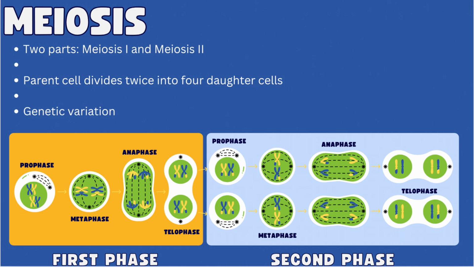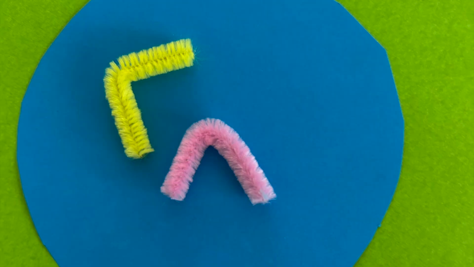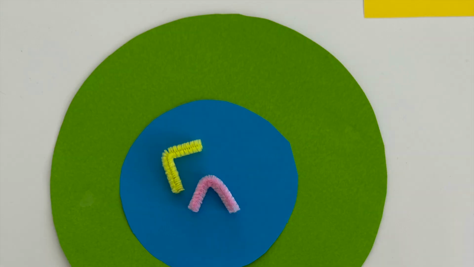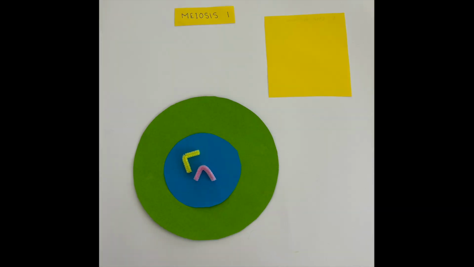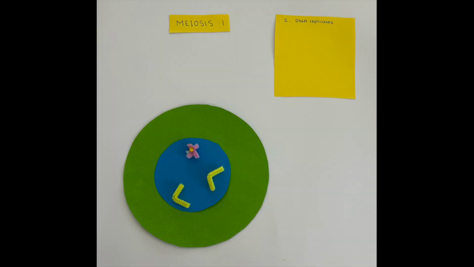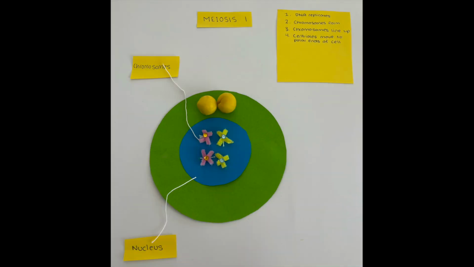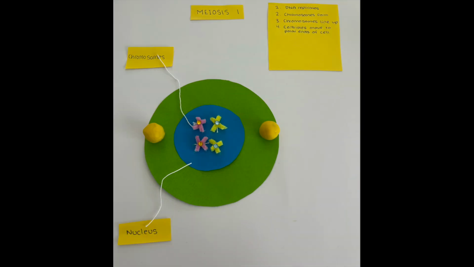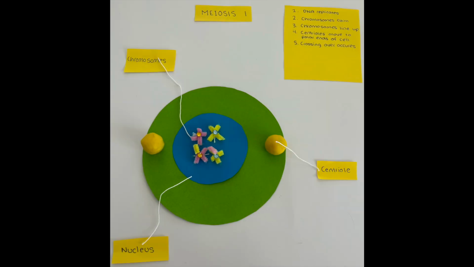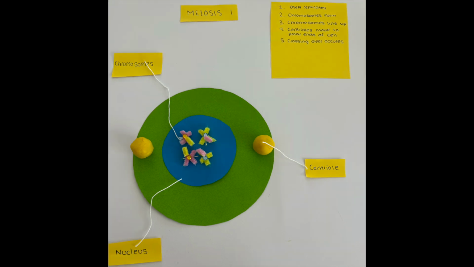Let's begin with looking into meiosis 1. DNA replicates in the form of chromatin. The chromatin begins to shorten and thicken to form chromosomes. Next, the chromosomes line up in homologous pairs, one chromosome inherited from the father and one from the mother that code for the same genetic information. These pairs line up in a random order called independent assortment. Crossing over then begins to occur. Homologous chromosomes swap sections to produce new gene combinations, increasing the genetic variation among the daughter cells.